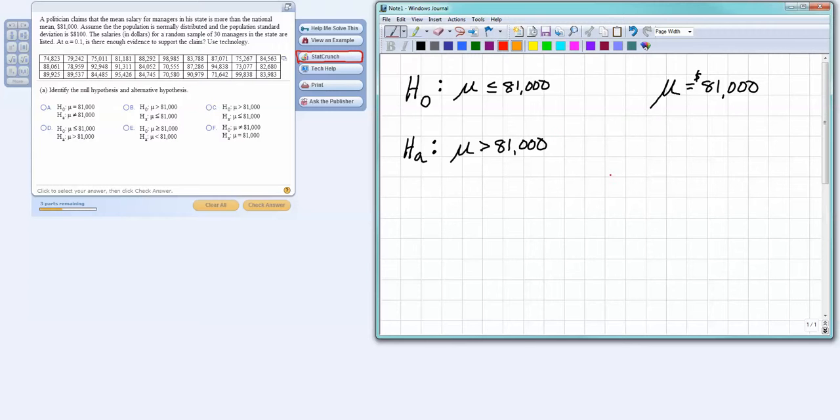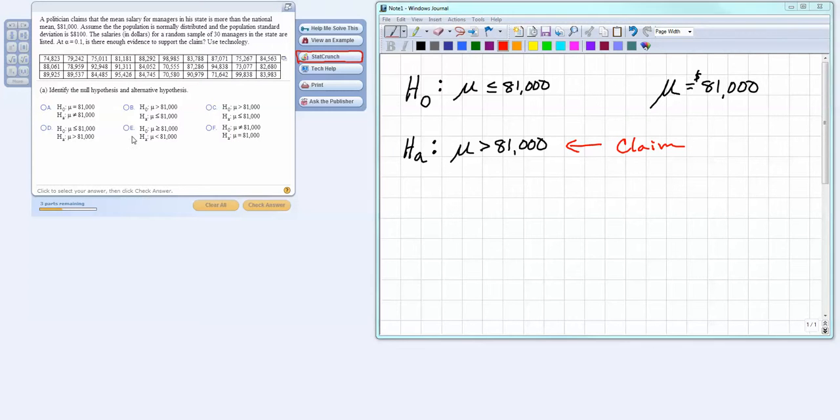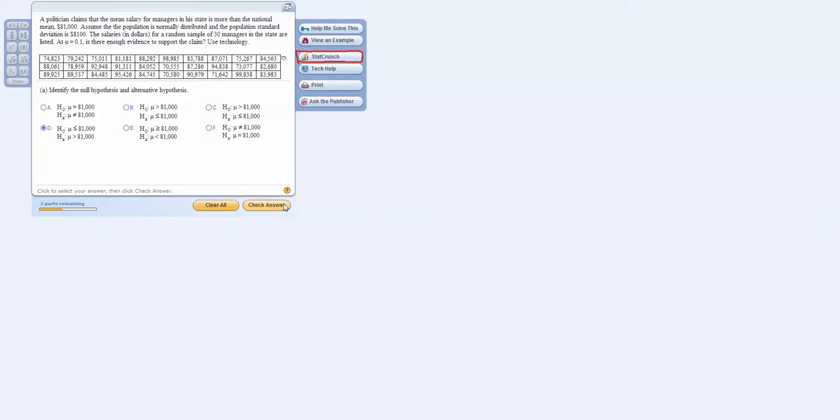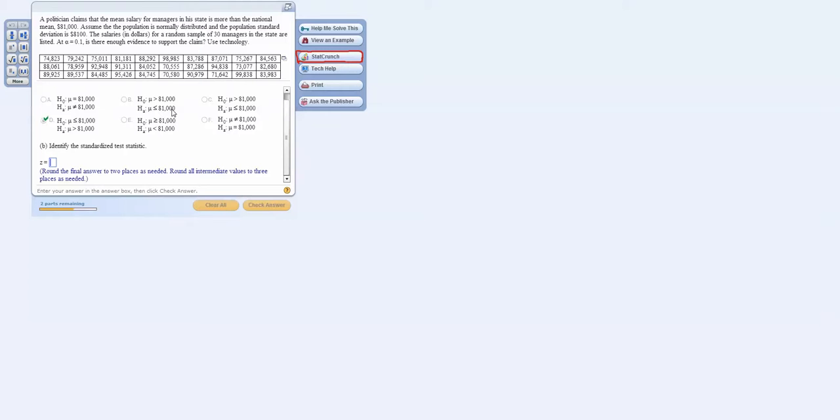Notice that this is our claim here. And the null hypothesis is always the one that we are going to reject or fail to reject. So if we reject the null hypothesis, we can go ahead and accept the alternative hypothesis. So we'll go ahead and verify that we've done this correctly, and we have. The next statement is identify the standardized test statistic.